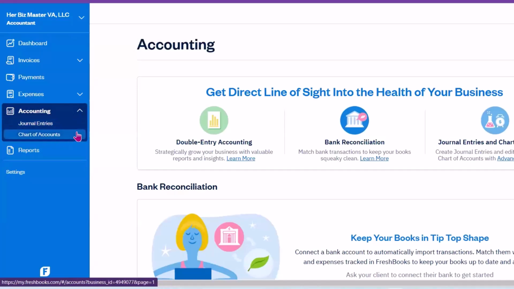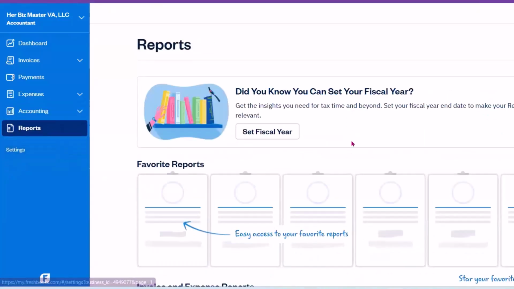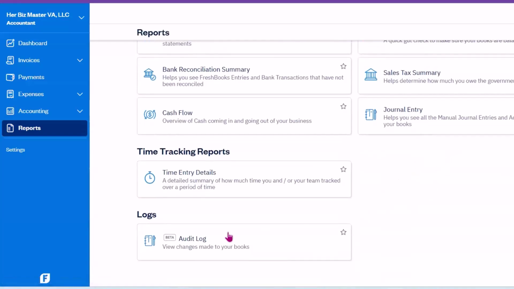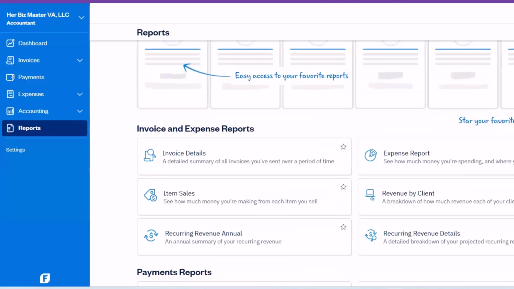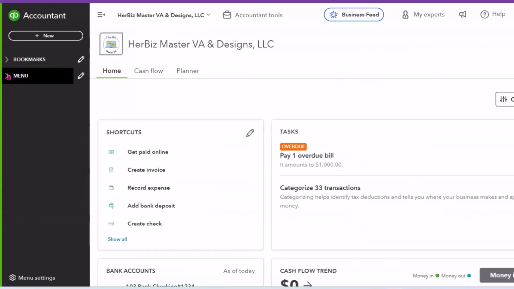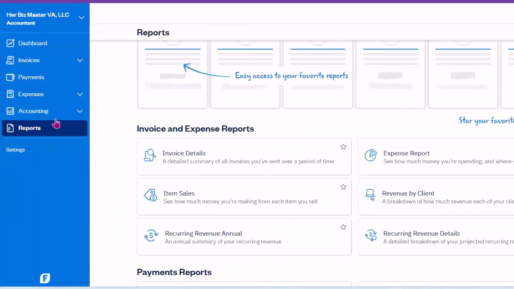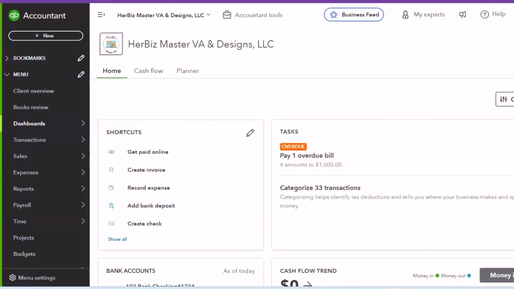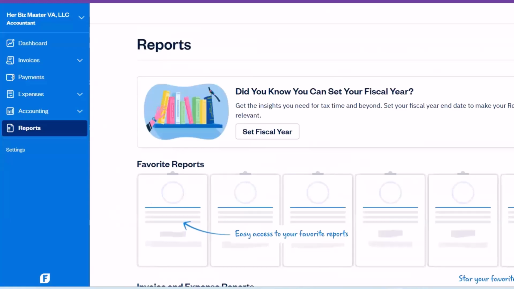And even though business owners, non-financial professionals have access to this, this is really where the accounting professional should spend most of their time, in addition to, of course, the reports. So being able to access reports and populate reports for their clients. So again, it's really beautiful to see them side by side. You've got QuickBooks here, definitely having a whole lot more to look at and to learn. You have FreshBooks keeping it nice and simple because they're keeping it true to their client audience, which I really appreciate. But both of them are very powerful tools. And again, as we start doing more comparatives of each, we'll start sharing the power in each one.